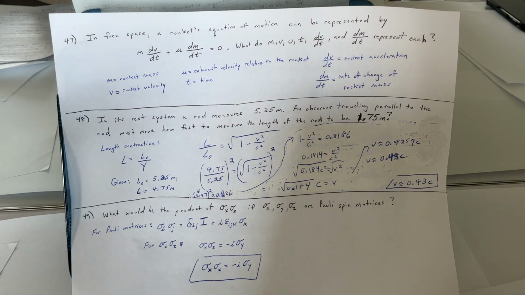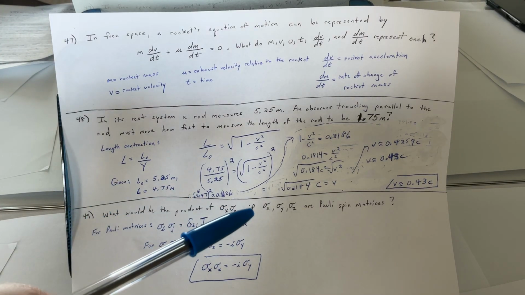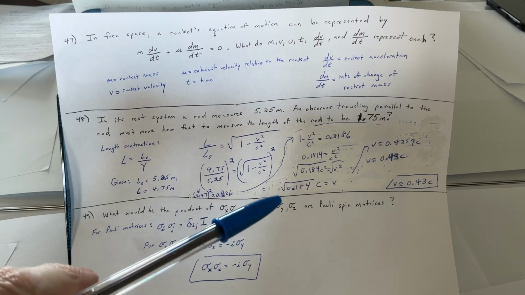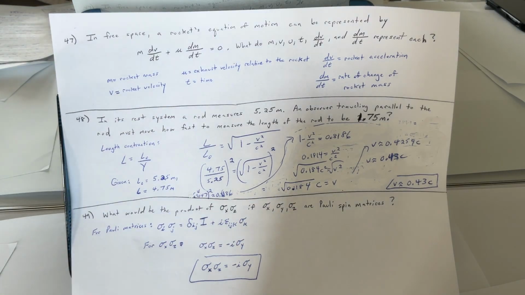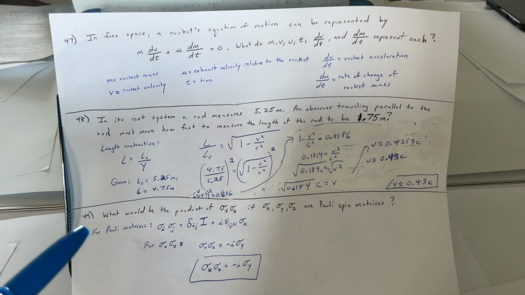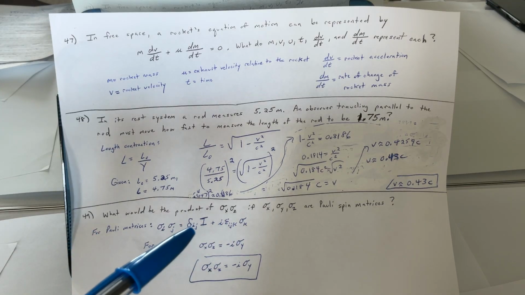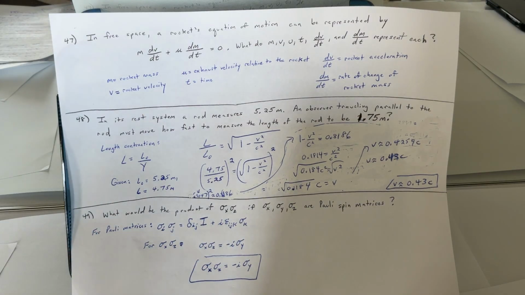Okay, and the last one for this set. What would be the product of sigma sub x and sigma sub z, if sigma sub x, sigma sub y, sigma sub z are Pauli spin matrices? So here's what we know from our Pauli spin matrices. Please forgive my poorly drawn sigma. And fast-forwarding, sigma sub x times sigma sub z is going to equal negative i sigma sub y. So that required knowledge of the Pauli matrices and the relationships between them.